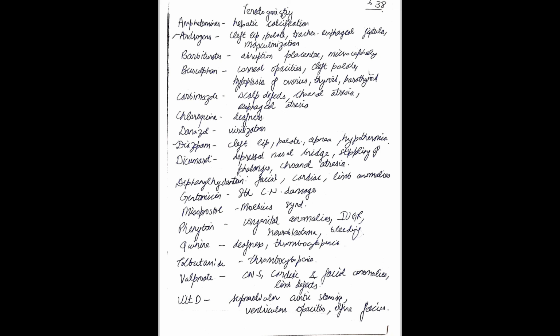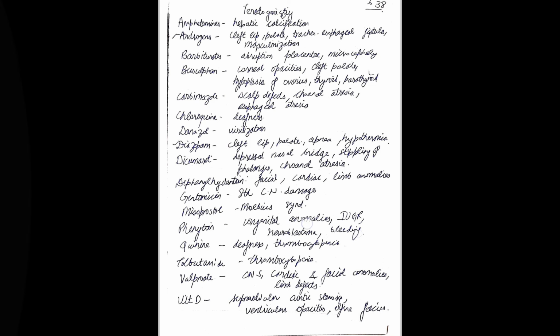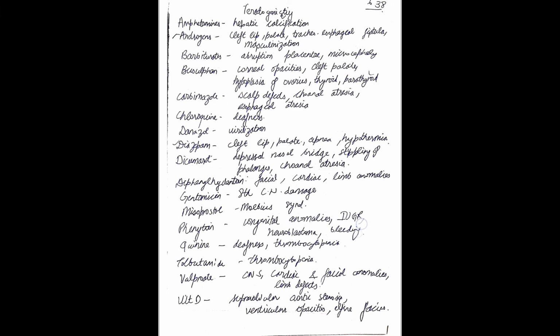Mobius syndrome means convergent type of vision. Then phenytoin. Phenytoin can cause antiepileptic congenital anomalies, intrauterine growth retardation, neuroblastoma, and bleeding. It causes neural tube defects, a neural tumor, and intrauterine growth retardation.